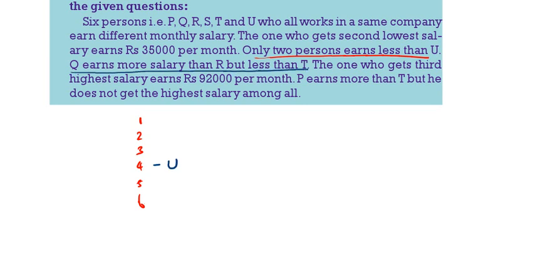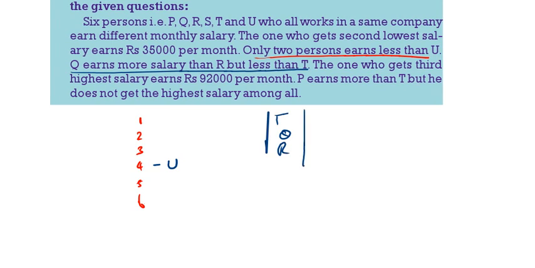Q earns more salary than R but less than T. Then P earns more than T but is not getting the highest. P is not getting the highest, so P is getting the second place. Then T, then Q, then R.